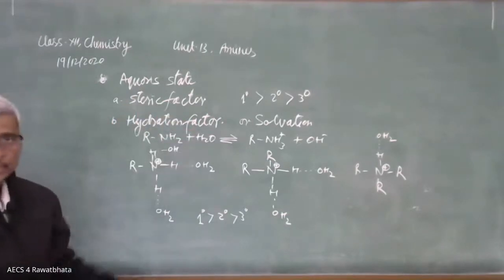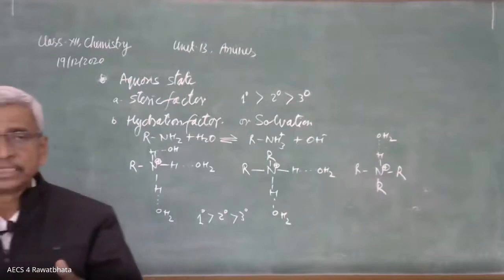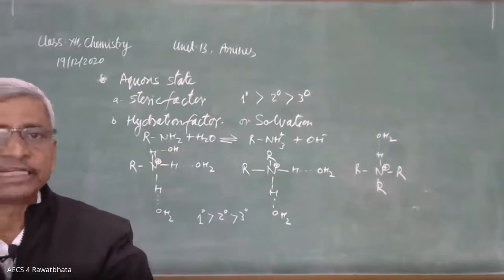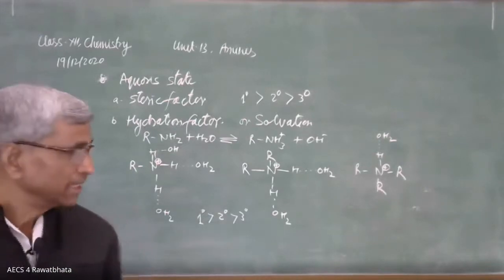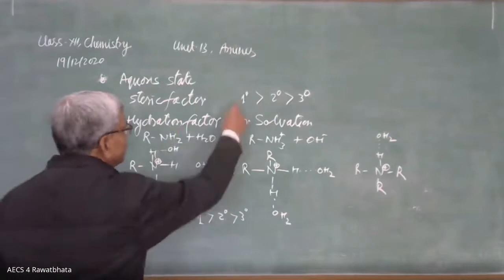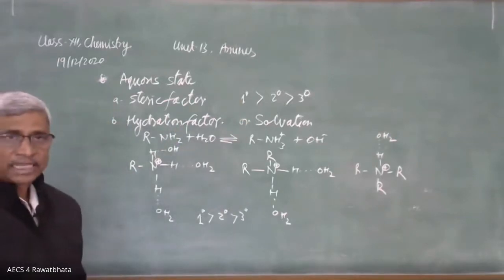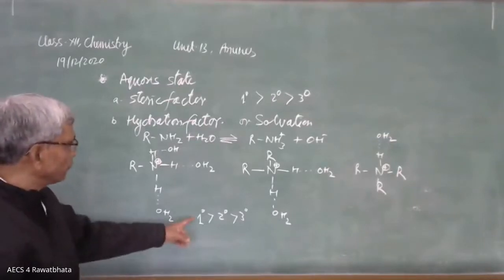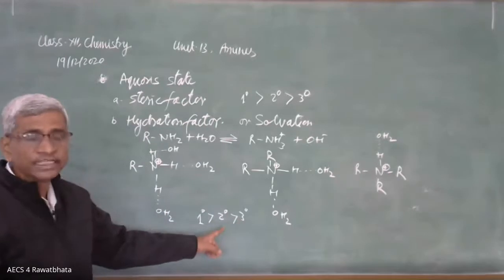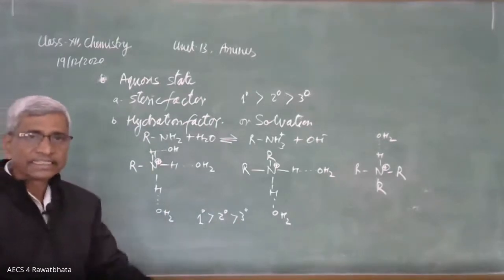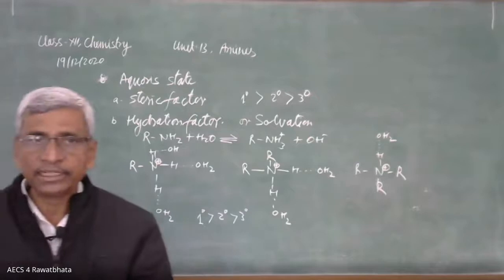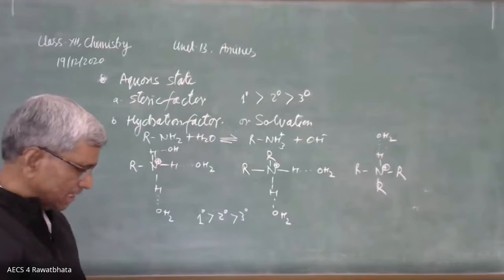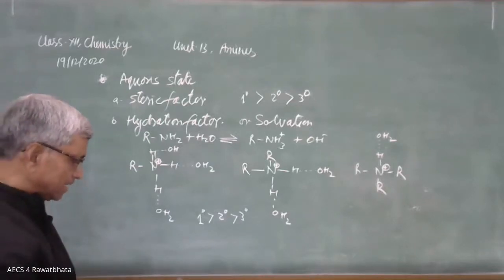Okay, better. And another factor is electron releasing plus I effect is also working here. These three factors jointly decide the basic strength. According to these two, 1 degree gets the advantage, while plus I effect is in favor of 3 degree, and in this fight of 1 degree and 3 degree, 2 degree gets the advantage, and it is more basic in aqueous medium. So the order of basic strength in aqueous medium is 2 degree.